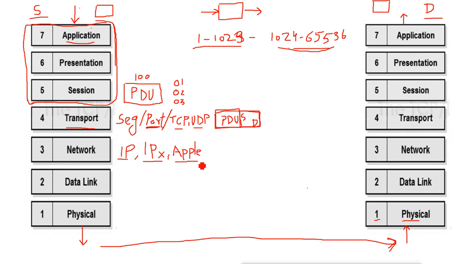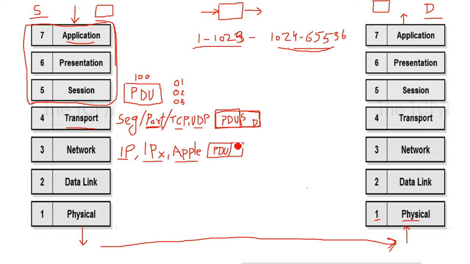So what does it do in the network layer? In the PDU, we have already added the header of the transport layer, which has the information about the transport layer, like segment information, port information, and TCP UDP information.